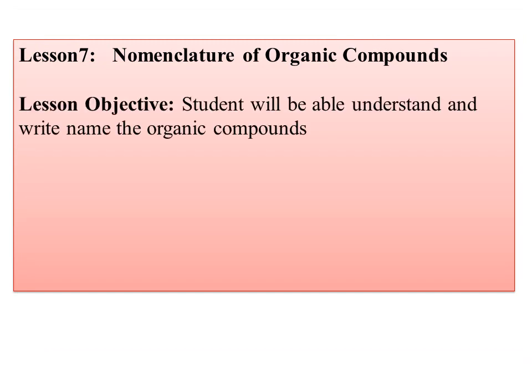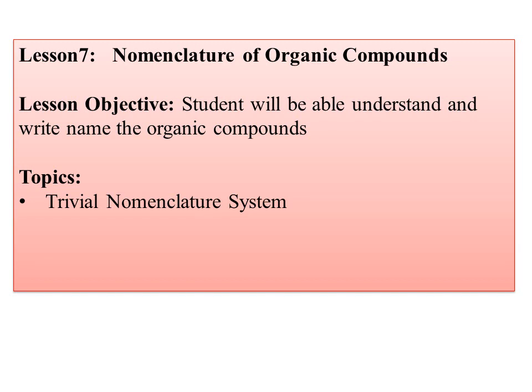As already told you, once you take up this lesson, you will be able to write the names of organic compounds. Before, there was no scientific representation of nomenclature of organic compounds.